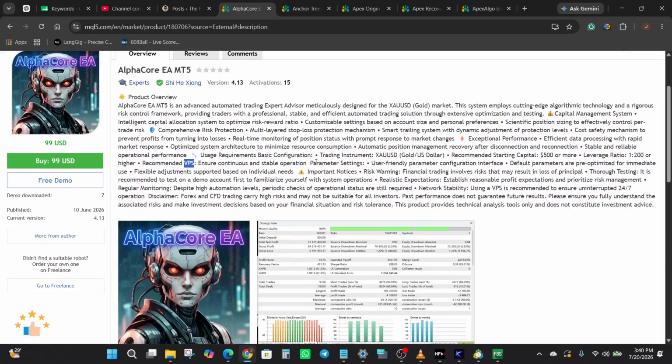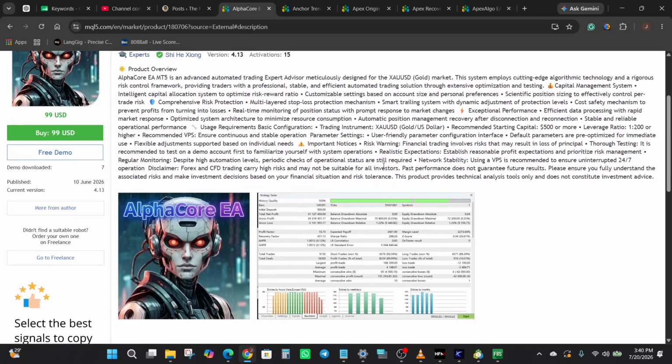Default parameters are described as pre-optimized, with flexible adjustment available. The listing closes with a standard risk disclaimer and a note that this provides technical analysis tools only, not investment advice. All right, so now let us get into the backtest that I ran myself.